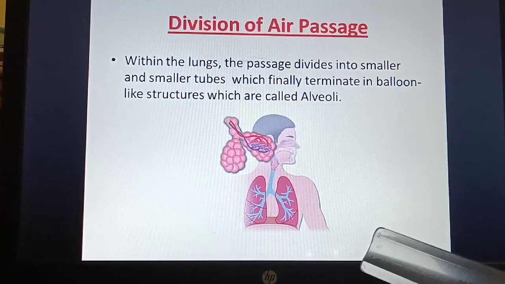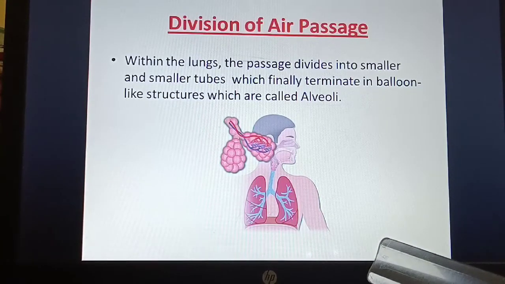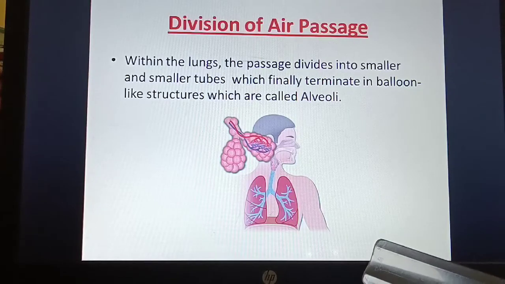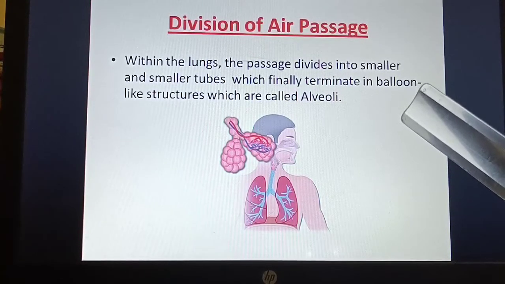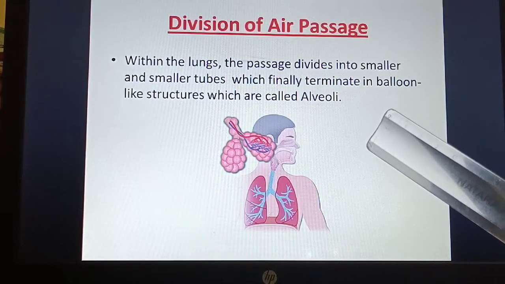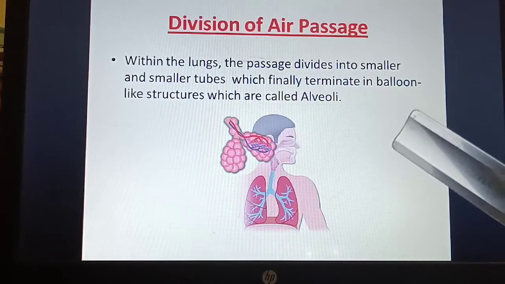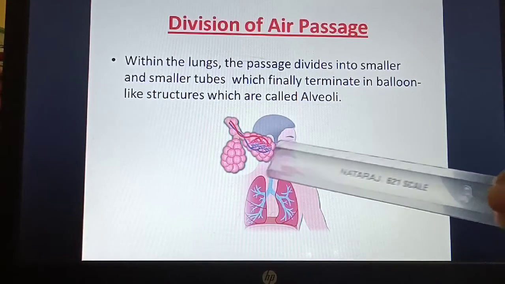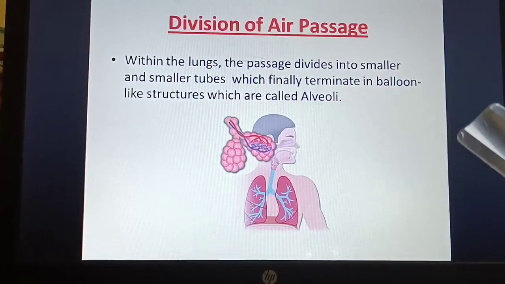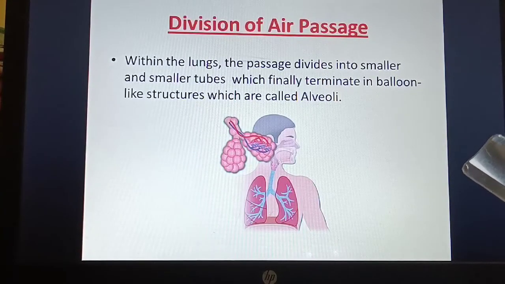Now within the lungs, as I said, the bronchi are present, and it ends at alveoli. The passage divides into smaller and smaller tubes which finally terminate in balloon-like structures which are called alveoli. So these are the alveoli. Bronchi divide into smaller and smaller tubes, and finally terminate at alveoli.